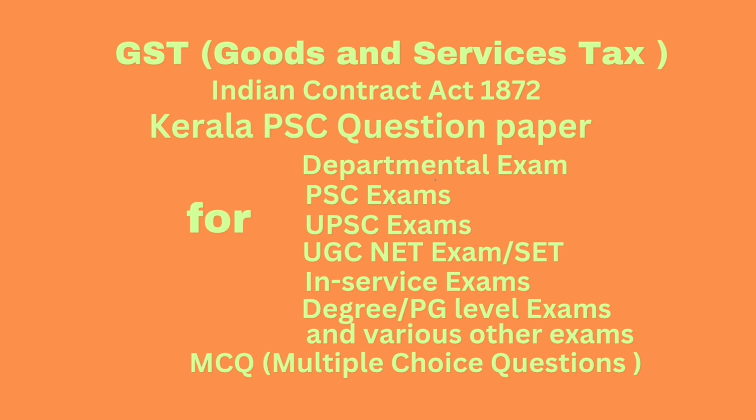Question number 66. Consent is not said to be free when it is caused by dash. Option A, coercion. Option B, undue influence. Option C, fraud. Option D, all of the above. Correct answer, all of the above, that is coercion, undue influence and fraud. Consent is not said to be free when it is caused by coercion, undue influence, and fraud.